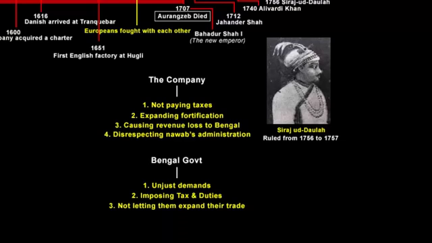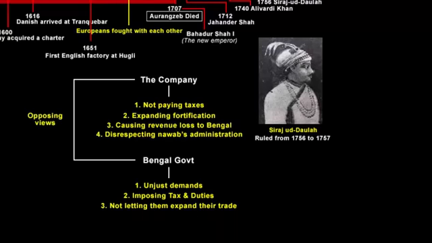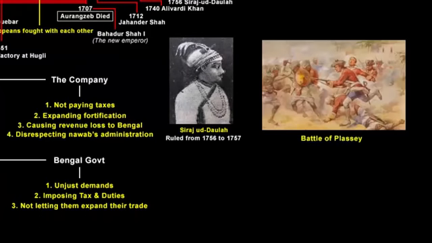They also said to expand trade the company had to enlarge its settlements, buy up villages and rebuild its forts. This was the company's justification. Obviously both the Nawab and the company had different views, clearly contradicting each other's. And finally, this led to the famous Battle of Plassey.